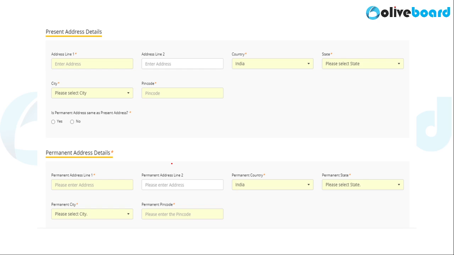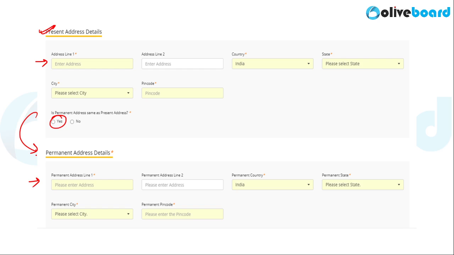Now, if your present address details and permanent address details are not the same, mention the same differently for both of these categories. But if they are the same, fill in the present address details and you can simply click on the yes button here, and these details will get filled in automatically. So whatever is applicable to you, you can fill in here accordingly.